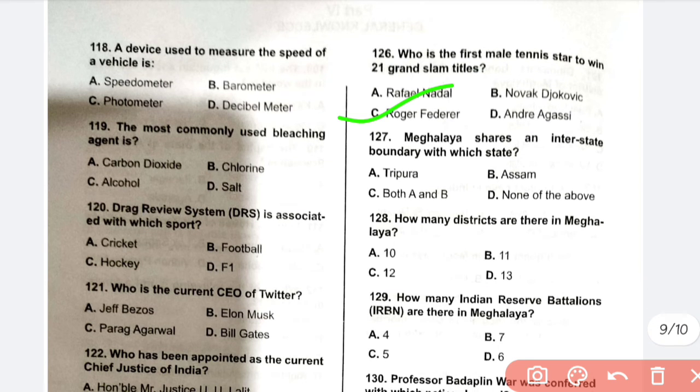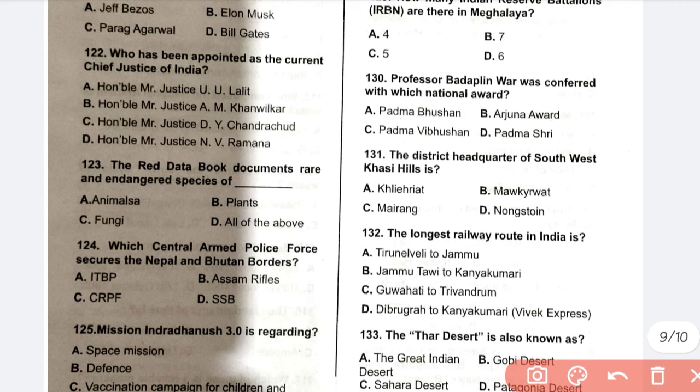A device used to measure speed of a vehicle is A, speedometer. The most commonly used bleaching agent is chlorine. Decision Review System, DRS. This is cricket. Who is the current CEO of Twitter? This is Parag Agrawal, C is the correct answer. Who has been appointed as the current Chief Justice of India? D, Honorable Mr. Justice N.V. Ramana. The Red Data Book documents endangered species of animals, plants and fungi, D. Which central armed force is stationed on the Nepal and Bhutan boundary? SSB, D.